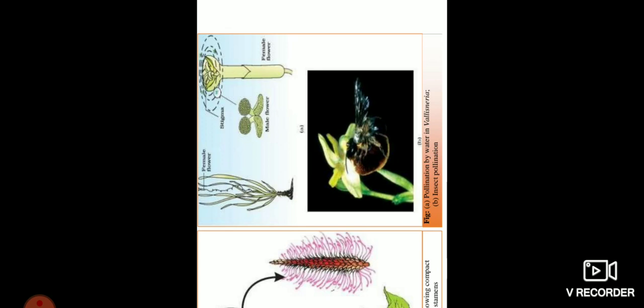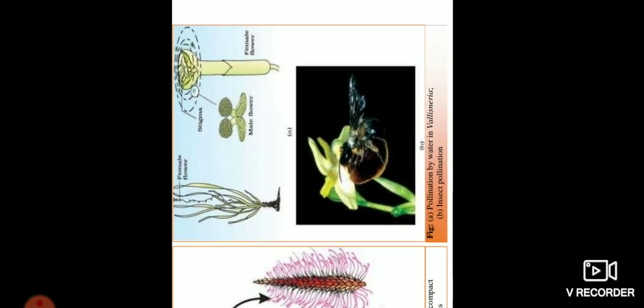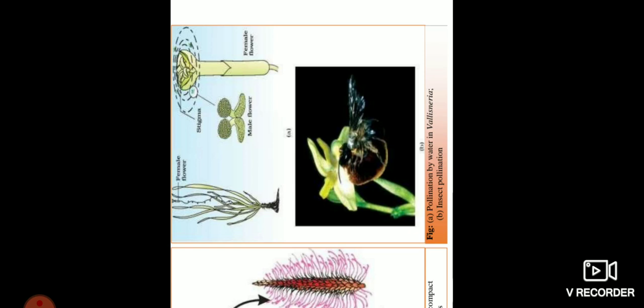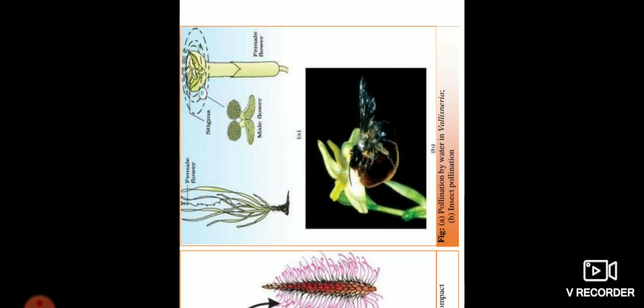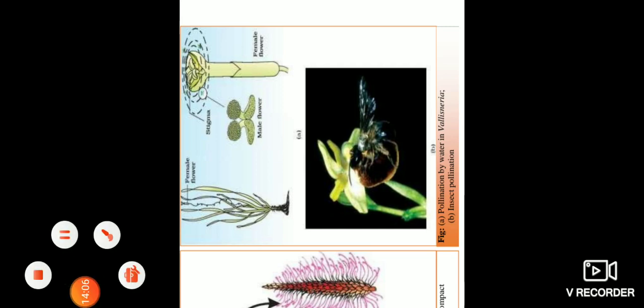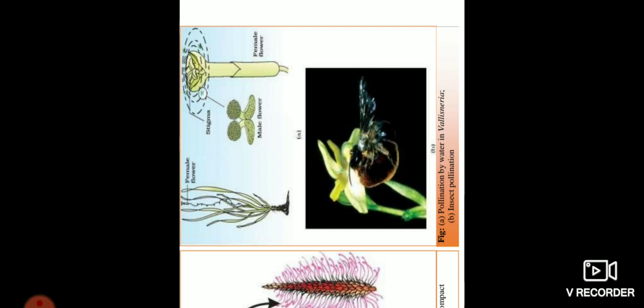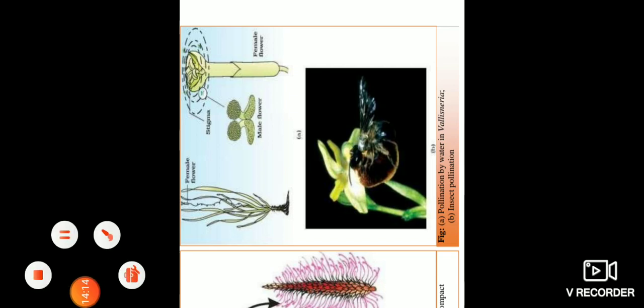Wind pollination examples: Cannabis, grass, wheat, maize, rice. Water pollination examples: Hydrilla, Vallisneria, Zostera, Ceratophyllum. Insect pollination examples: mango, papaya, cucurbits, and many others. This is nothing but the different types of animal pollination: malacophily, entomophily, chiropterophily, ophiphily, ornithophily. From this, any doubts, ask me. Thank you very much.